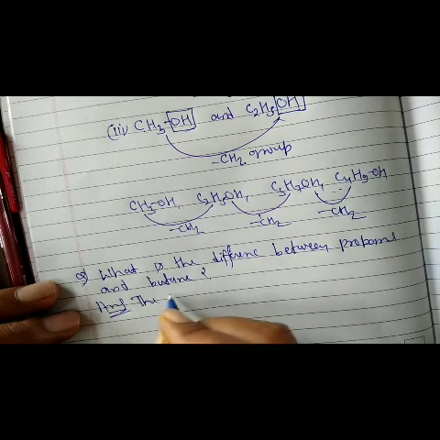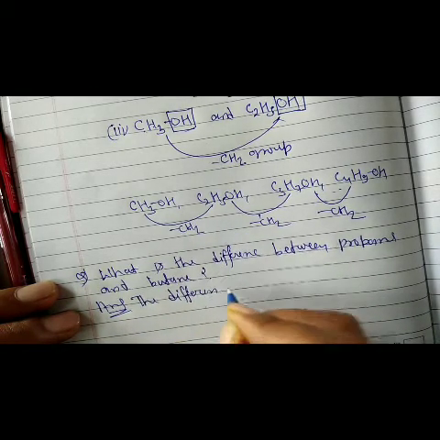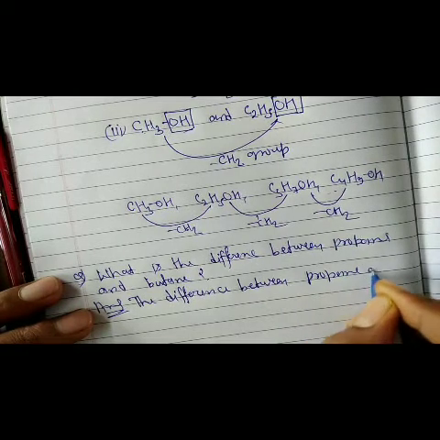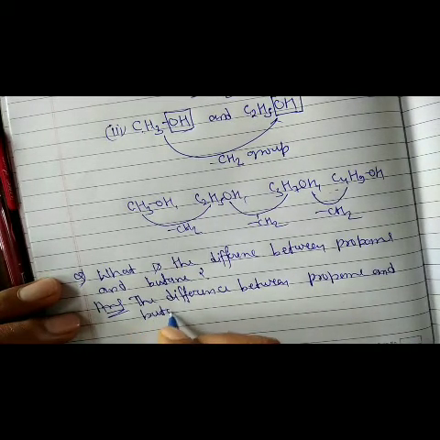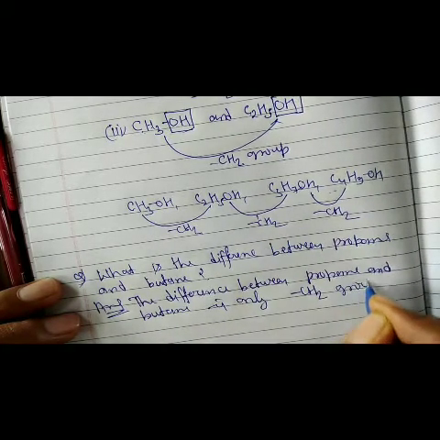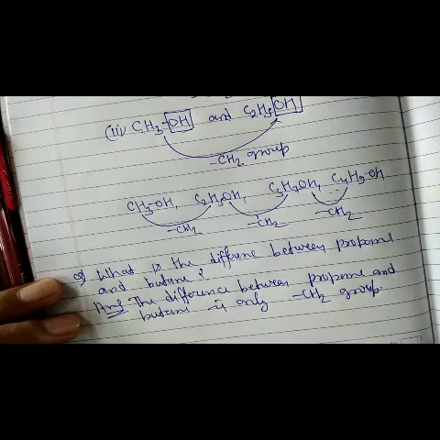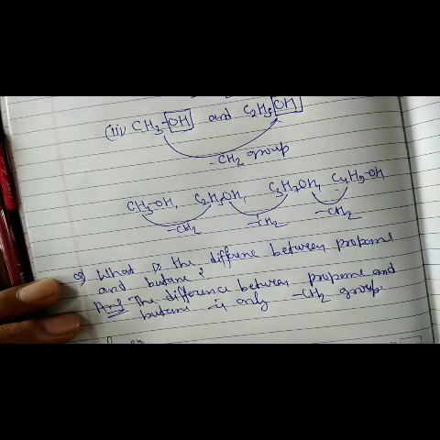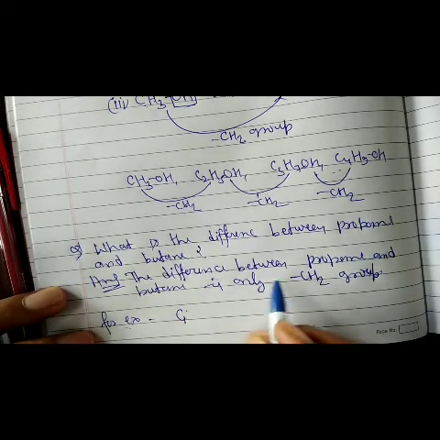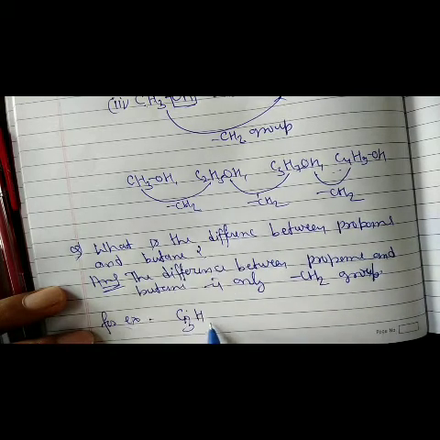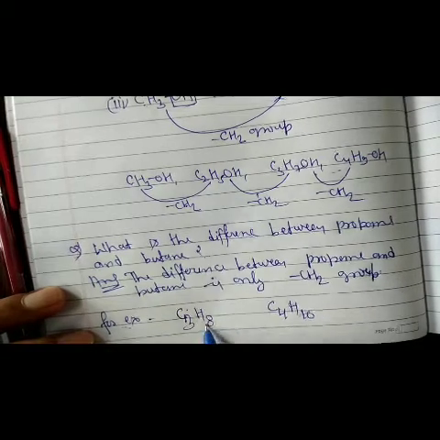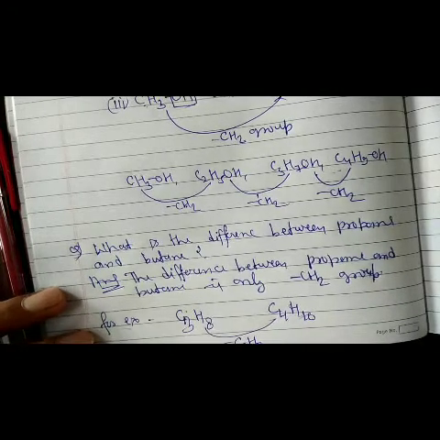The difference between propane and butane is only CH2 group. For example, C3H8, C4H10. So their difference is CH2.